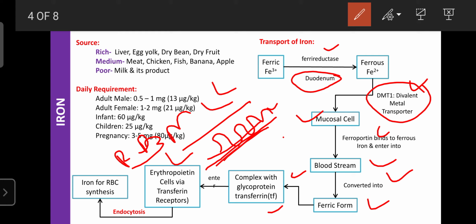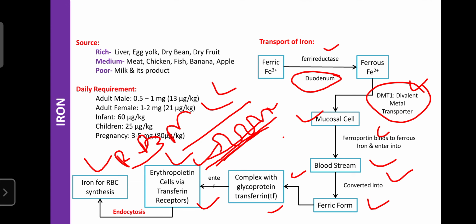So if the GIT is healthy, then only can iron enter the bloodstream. From the bloodstream it can enter the erythropoietic or stem cells, and then it is involved in the biosynthesis of RBC. So like that, iron is transported from food towards the red bone marrow for synthesis of hemoglobin or RBC.